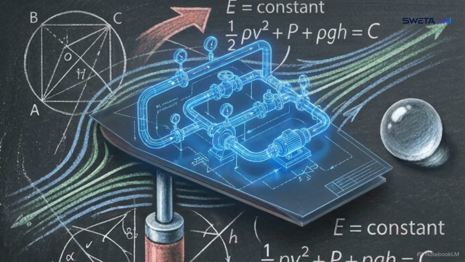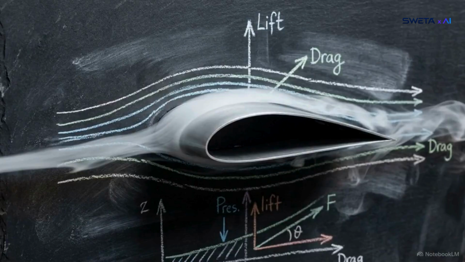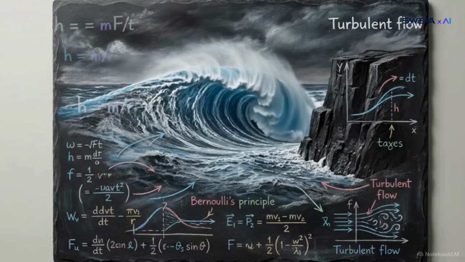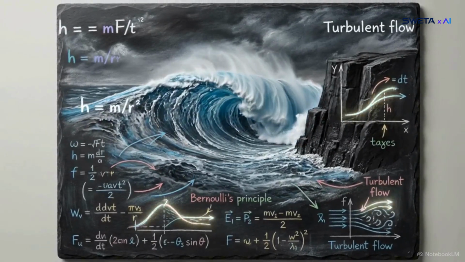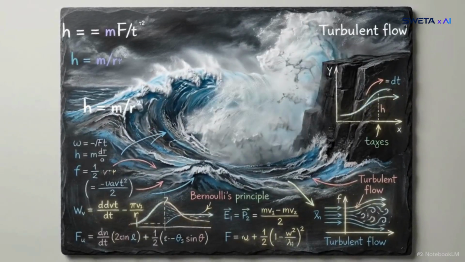Engineers rely on this framework to design hydraulic presses, shape aircraft wings, and predict the flow of blood through the human vascular system. By uncovering this mathematical scaffolding, physics proves that even the most chaotic, shapeless substances on Earth are bound by strict, predictable laws of nature.